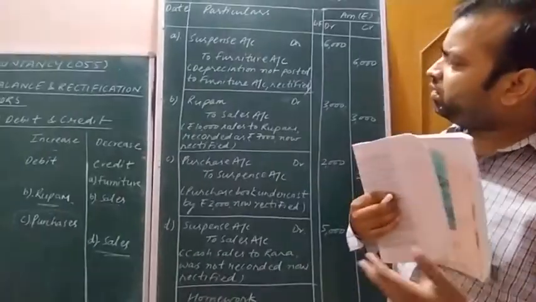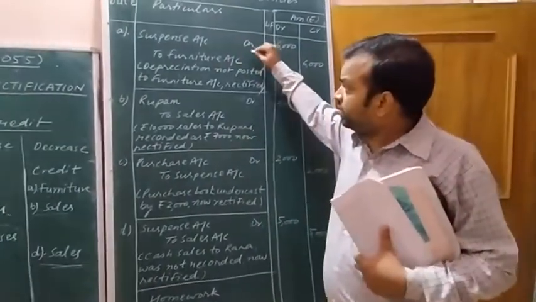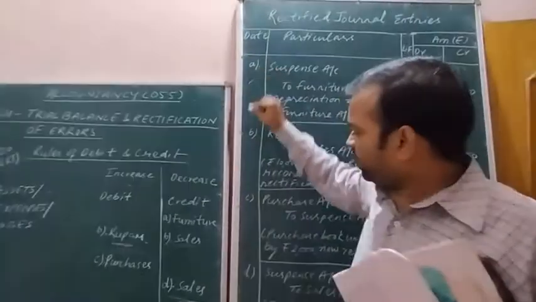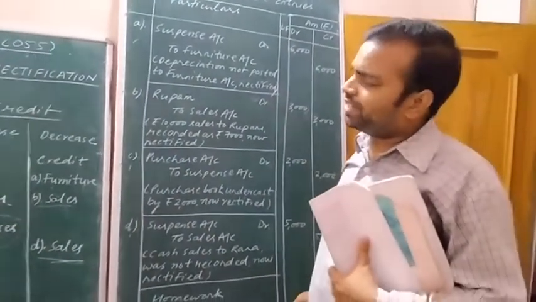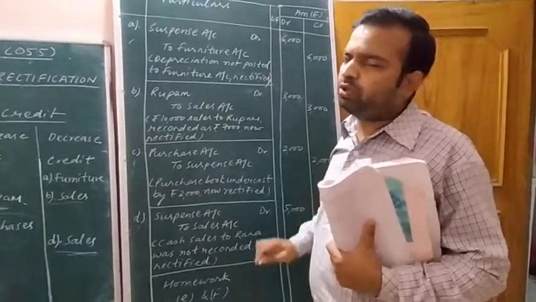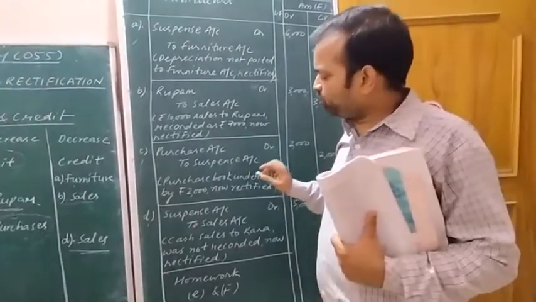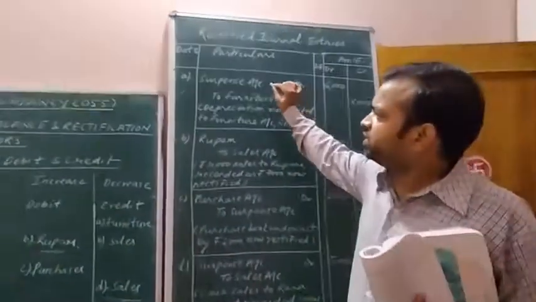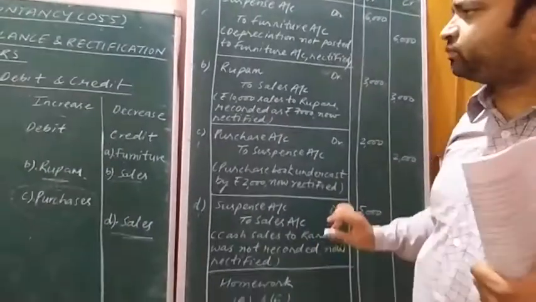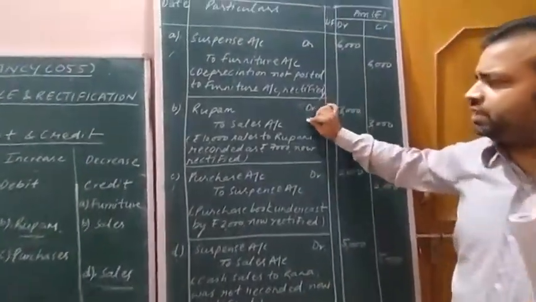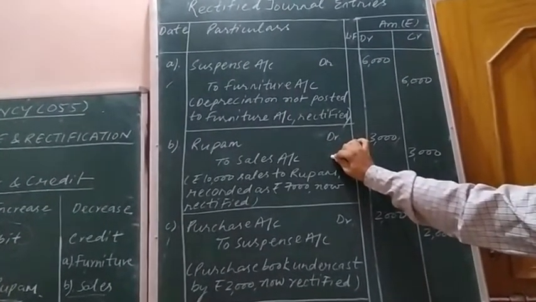So here you can notice transaction A, transaction C, and transaction D. These three transactions relate to partial omission. In the case of partial omission, on the side of shortage, we have to use the term suspense. And this transaction relates to error of commission.